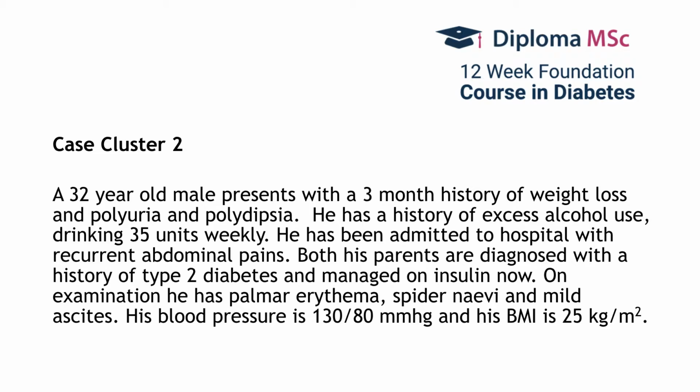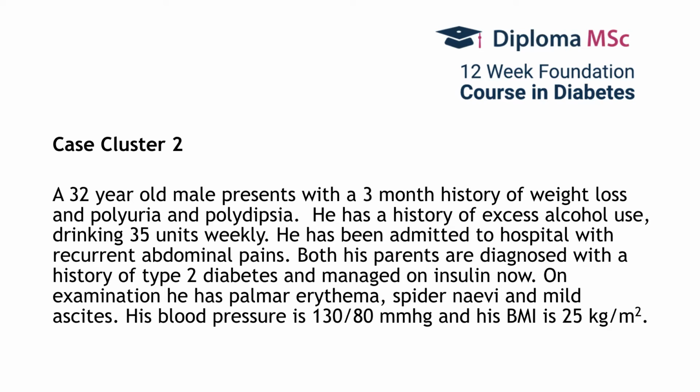So we go on to our next case cluster, which is a 32-year-old male who presents with a 3-month history of weight loss and polyuria with polydipsia. He has a history of excessive use of alcohol and drinks 35 units weekly, which is far more than what is recommended. He has been admitted to hospital with recurrent abdominal pains.